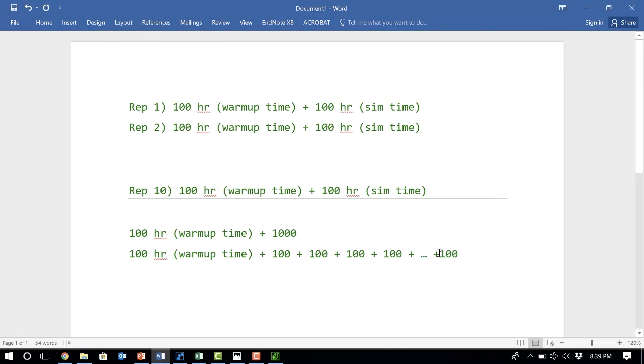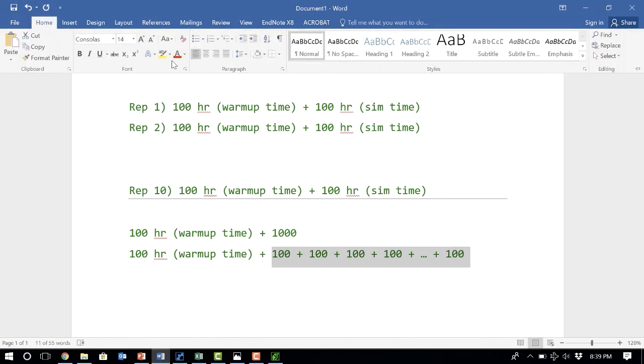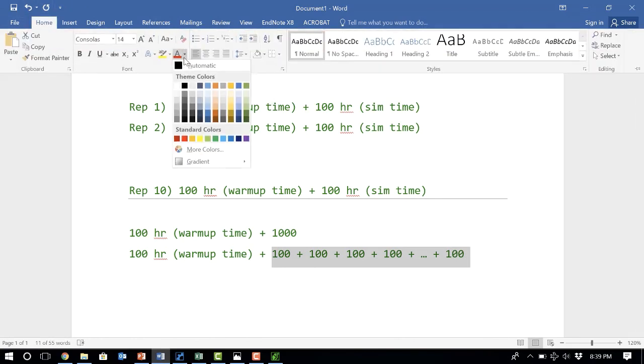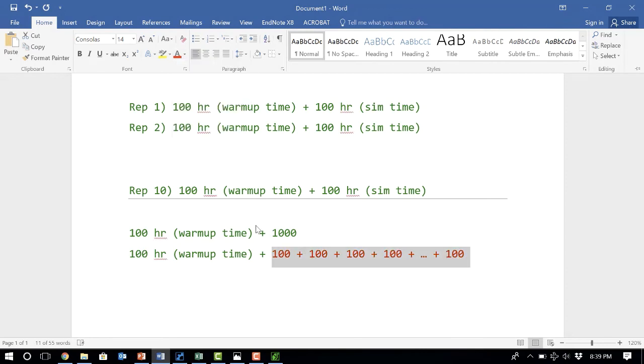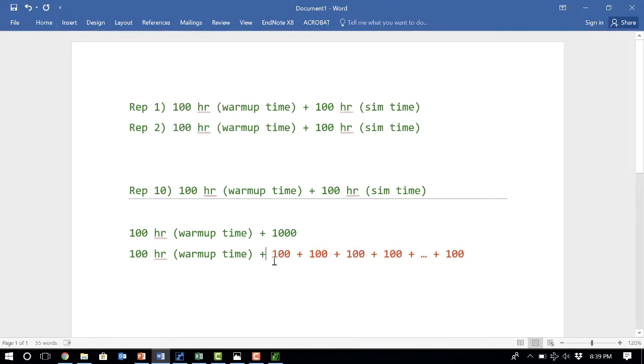This is pretty much equivalent to running the simulation for 1000 hours straight. I just do the warm-up once, I get rid of that first 100 hours, and at the start of the red mark, I'm already at the equilibrium point.